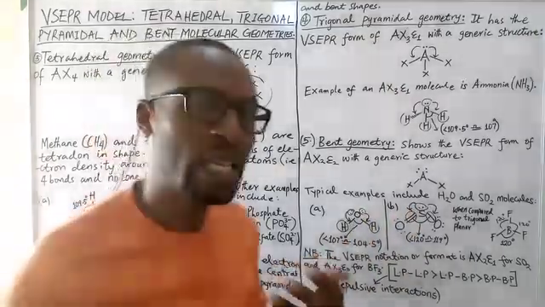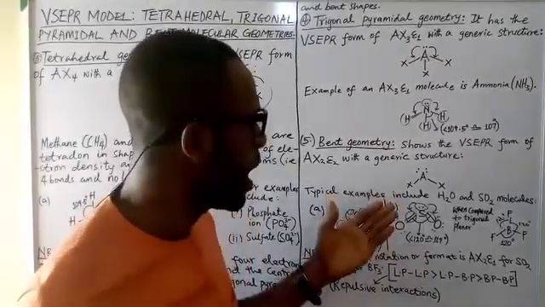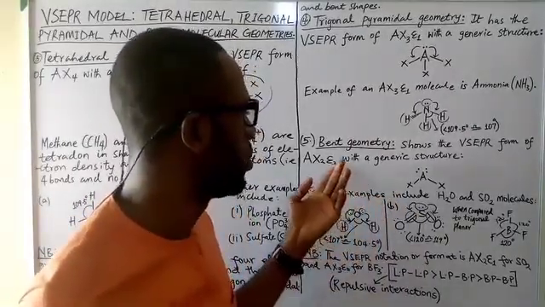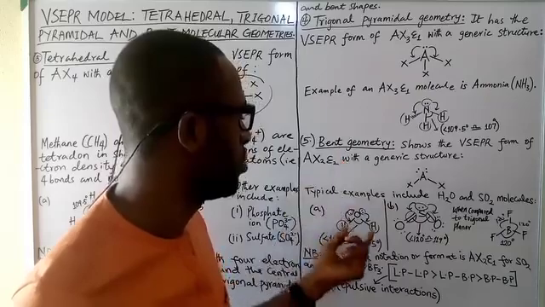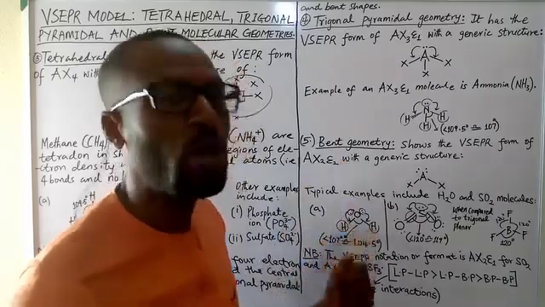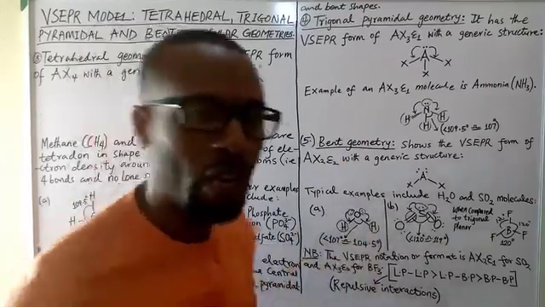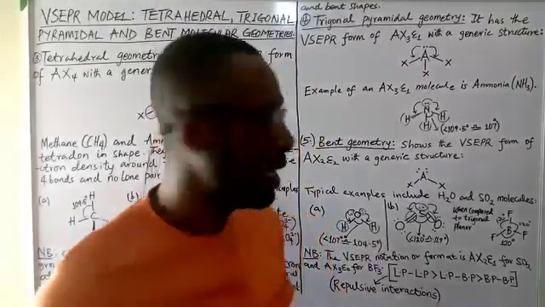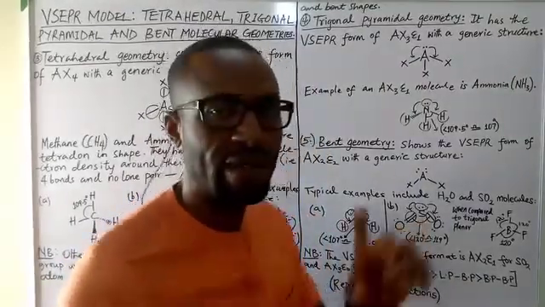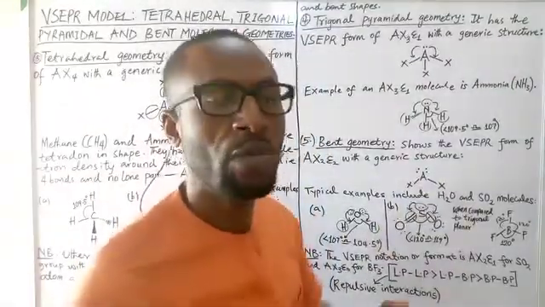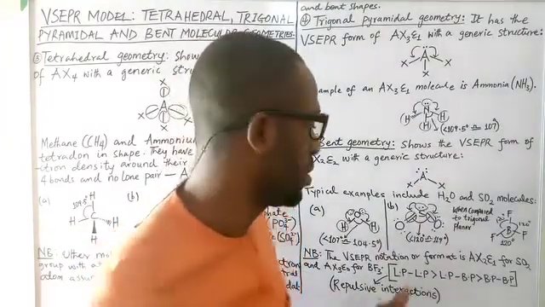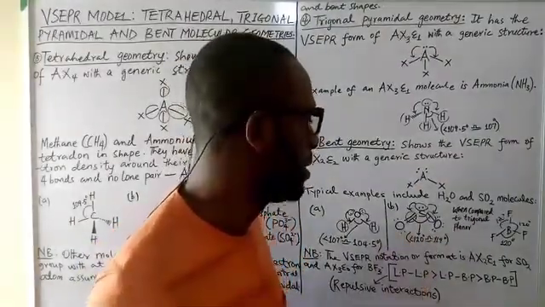Again, it's not only molecules with the steric number of 4 like the water molecule that make a bent shape. We can also have molecules with coordination number of 3, such as sulfur dioxide. That is 3 things around the central atom, but it is also a what? It is also a bent molecule.